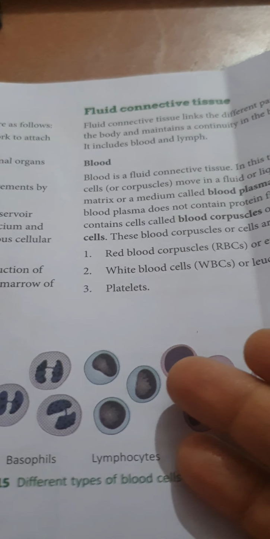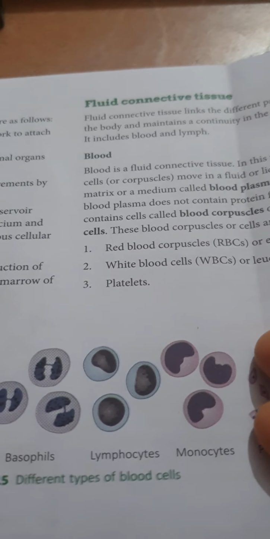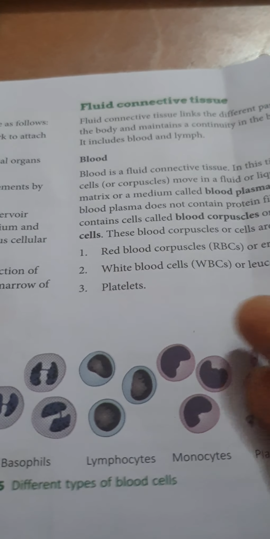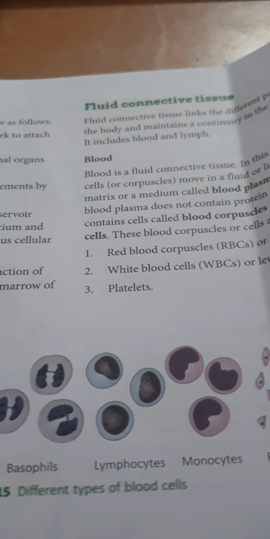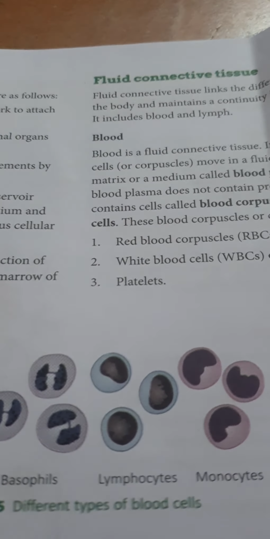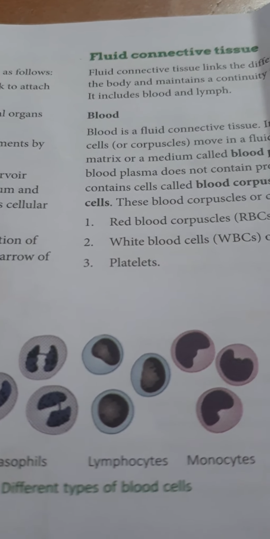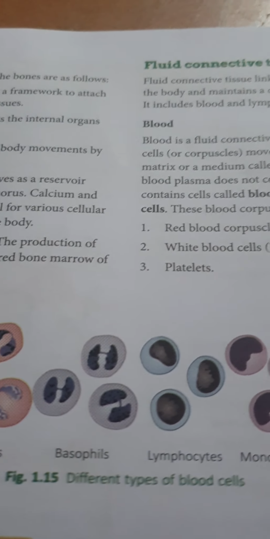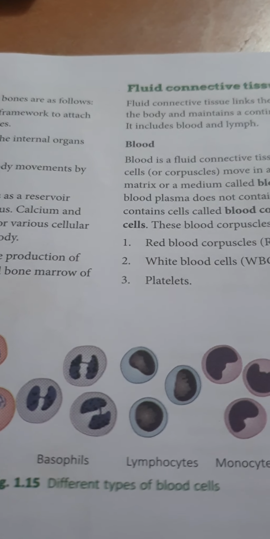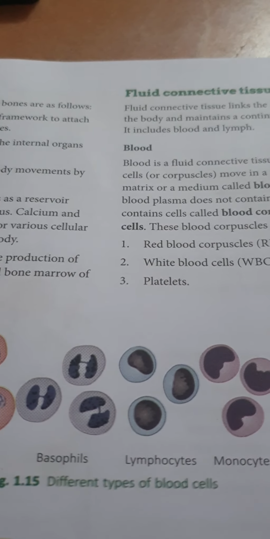Next is your white blood cells, or the WBC, or the leukocytes. And the last is your thrombocytes, or the blood platelets. The RBC and the WBC are the living components of the blood.